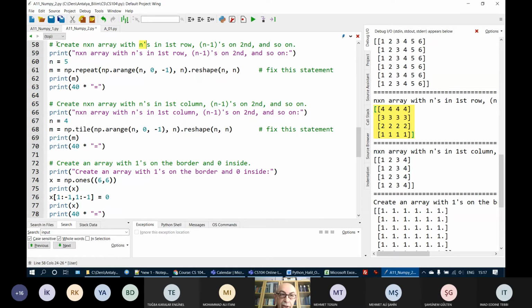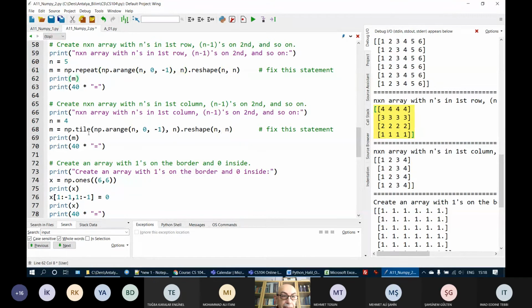So the answer must be conformant with the question. It should solve the question, it will be the answer of the question. It shouldn't be the answer of the example. Example is just an example, okay? So please, in the exams, when you see an example, don't write a Python program or Python statement which only solves the example. You should solve the generic question, okay? So here, putting 4 here will not be a correct answer.